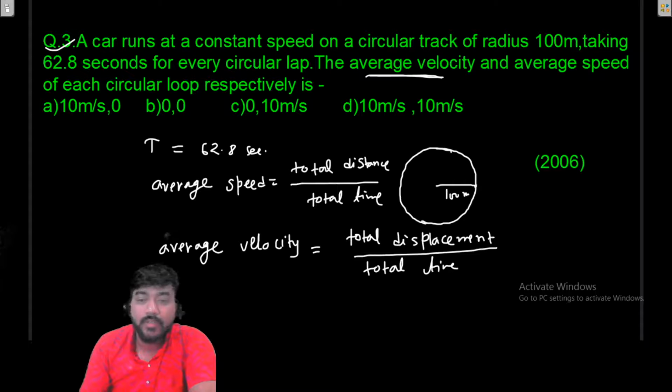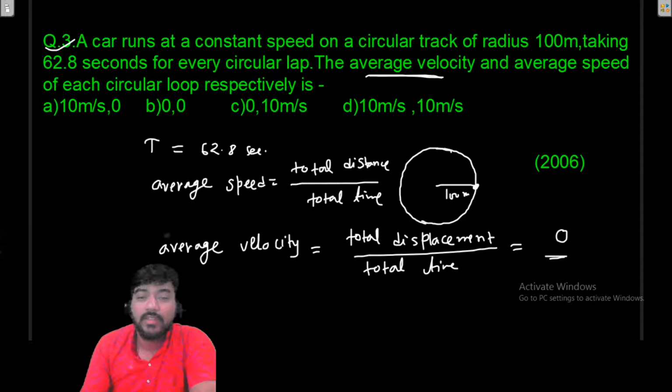So what is the total displacement? Total displacement is 0 here, because the particle is starting from here and it will come back to the same point. So the displacement will be 0. So the average velocity will be 0. Okay. And the next thing is, what is the average speed?